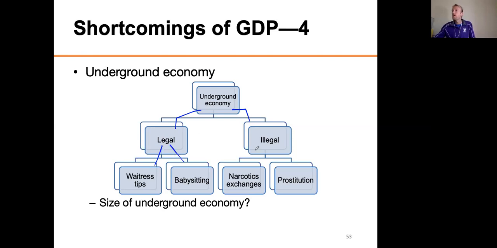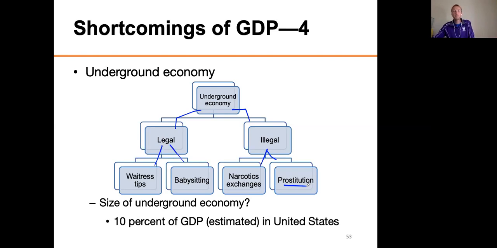It just wasn't sold. And then, of course, there are illegal things done in the underground economy: narcotics, drugs, prostitution. These are things, hey, they're services. They might make people's life better, but they're definitely not included in the GDP because there's no way to record that money, right? So, how big is our underground economy? In the United States, we estimate that we're missing 10% of our GDP, okay? In developing countries, though, there's a much larger underground economy. It could be as large as 45% in some countries.